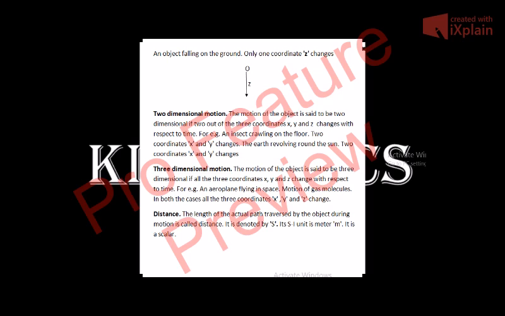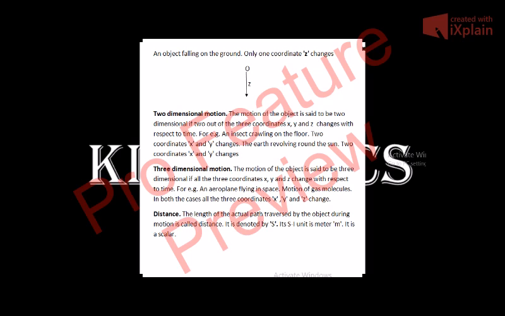Now, what is two-dimensional motion? As the name suggests, the motion of an object is said to be two-dimensional if two out of the three coordinates x, y, and z change with respect to time. For example, an insect crawling on the floor. When an insect is crawling on the floor of the room, x and y coordinates change, the z coordinate does not change. So it is a two-dimensional motion.